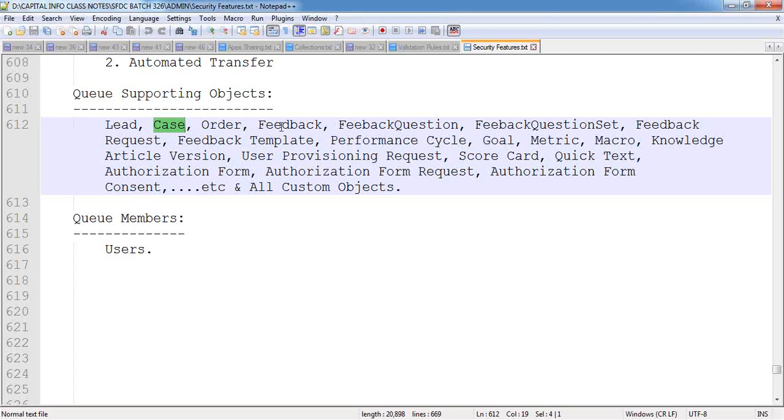Like that, it will support a few standard objects and all custom objects. It will allow us to place these object records inside the queue.